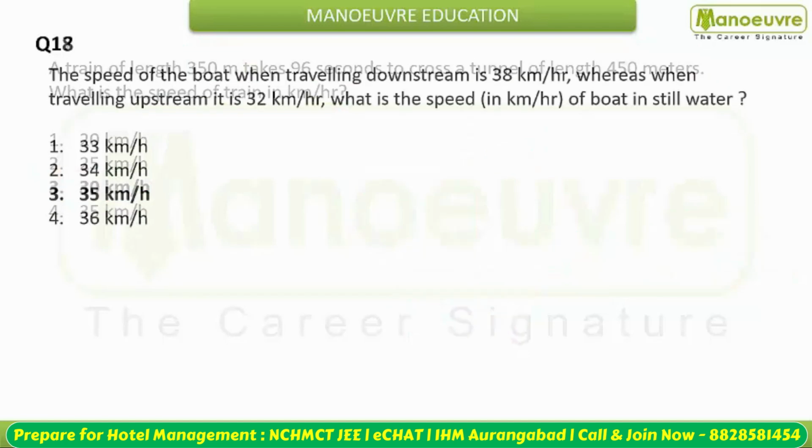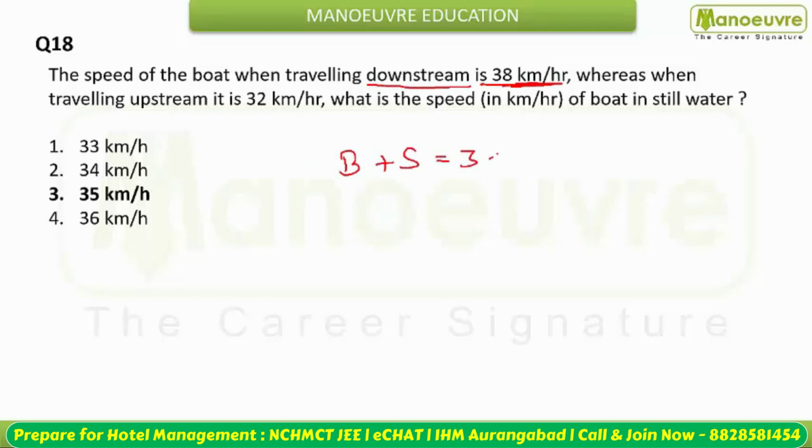Next question: the speed of the boat when traveling downstream is 38 kilometer per hour. Downstream speed is speed of boat plus stream, which is 38 kilometer per hour. Whereas when traveling upstream, it is 32 kilometer per hour. Upstream, the speed becomes speed of boat minus speed of stream. This is given to you as 32, and you have to calculate the speed of the boat in still water.